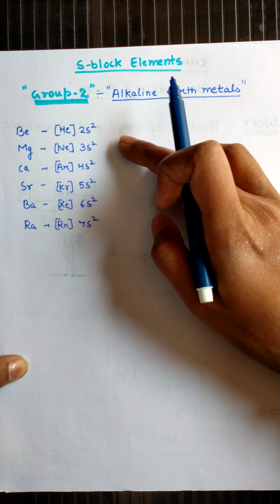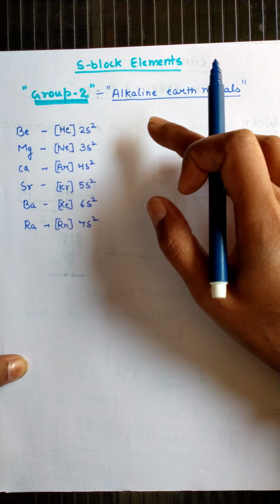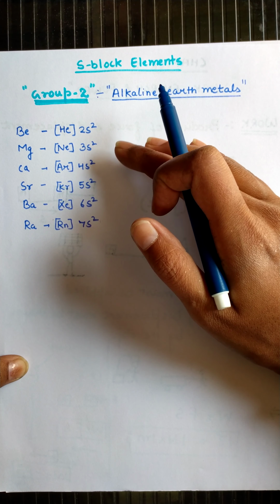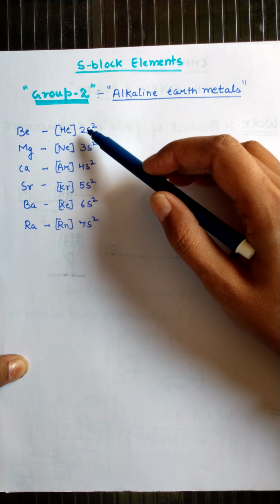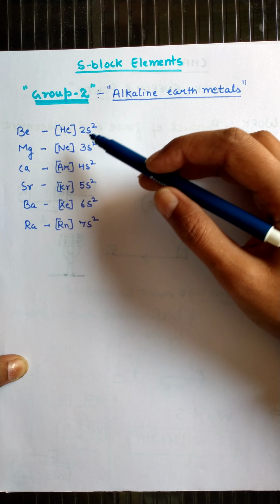Beryllium also shows the diagonal relationship with aluminium. Because its size is smaller, it shows a little bit of covalent character. That's why it does not show the complete alkaline nature.